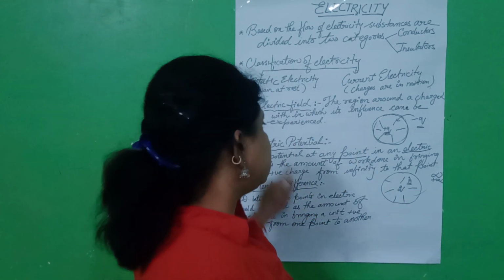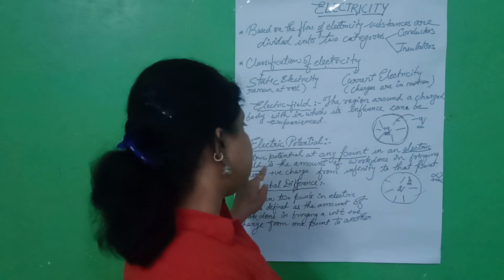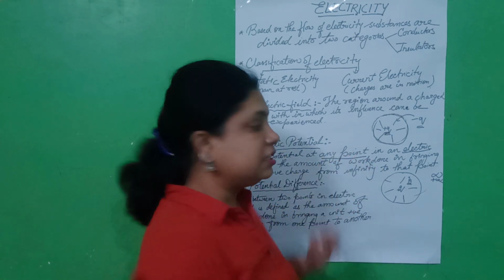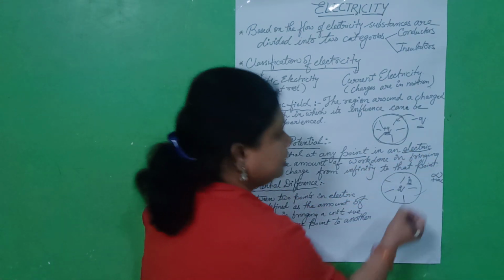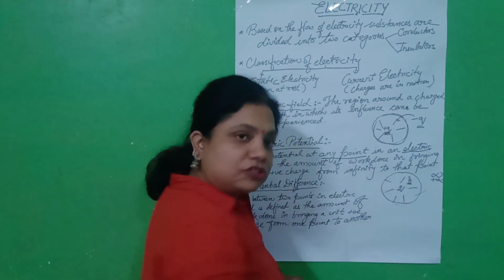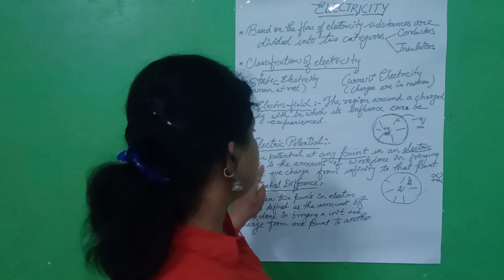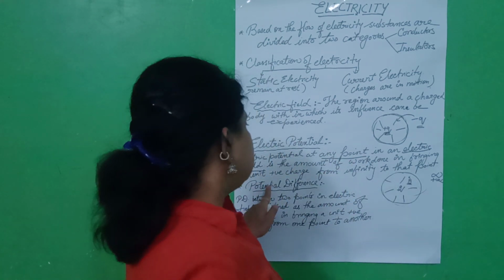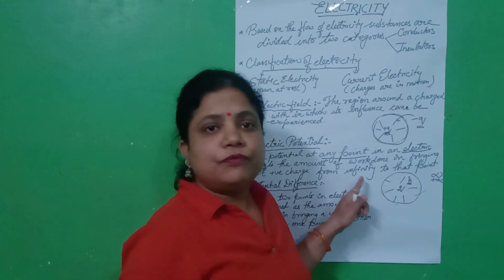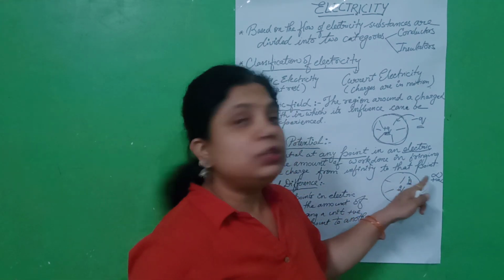So what does electric potential say? Electric potential at any point, suppose this point, in an electric field is the amount of work done in bringing unit positive charge from infinity to that point.